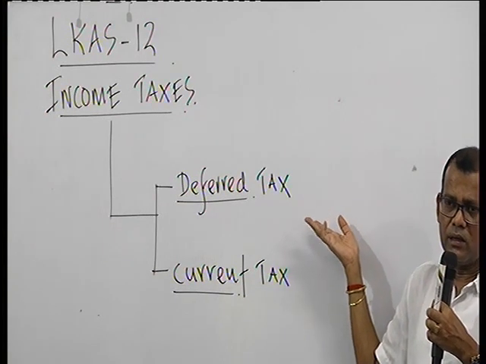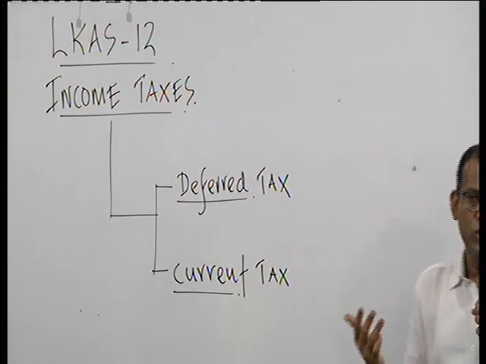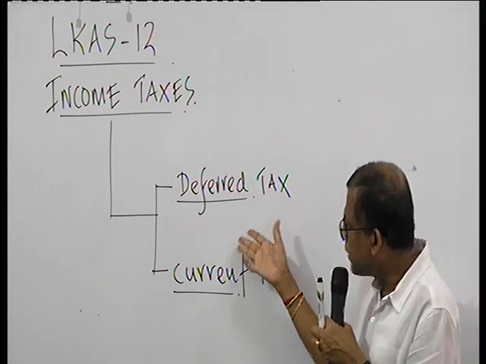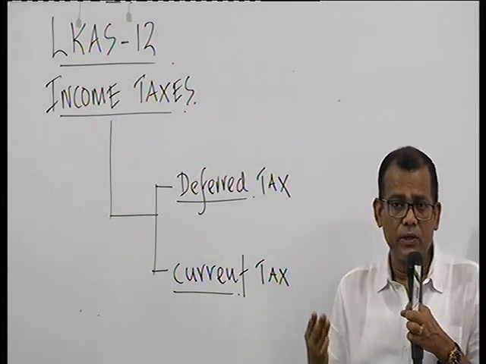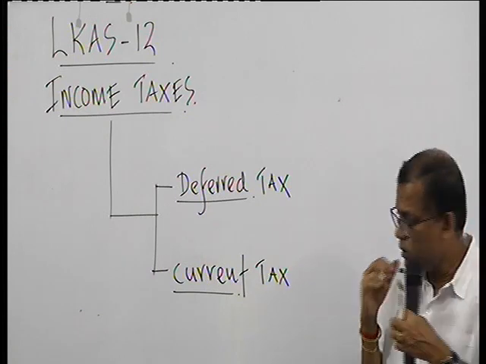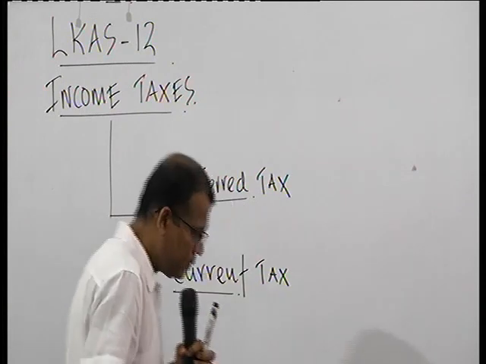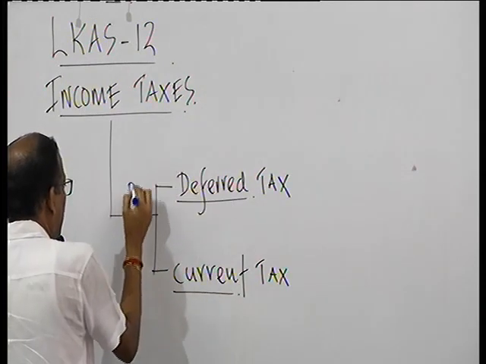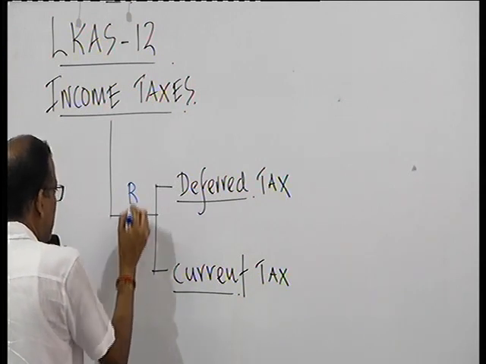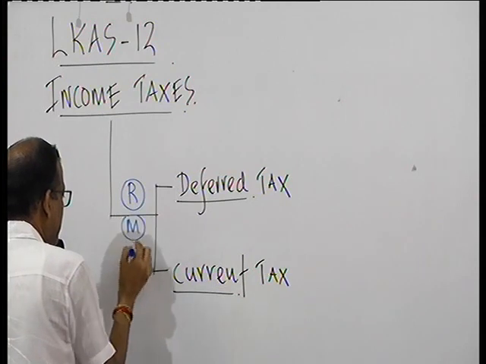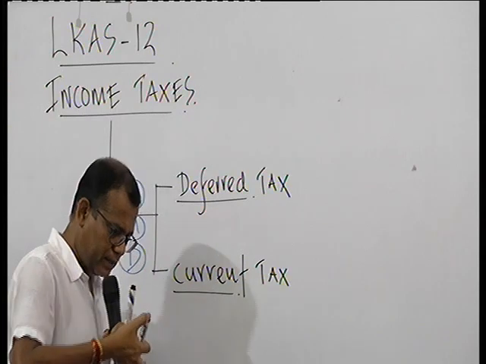That is a bit more detailed and complicated, so we'll spend more time on these three things: recognition, measurement and disclosure. So we are talking about recognition, measurement and disclosure, R, M, D, of these two items, deferred tax and current tax.